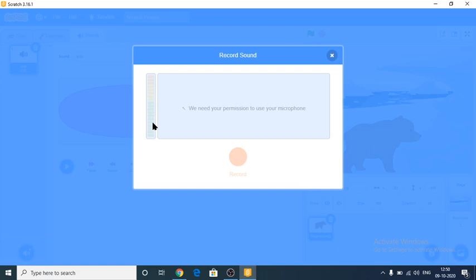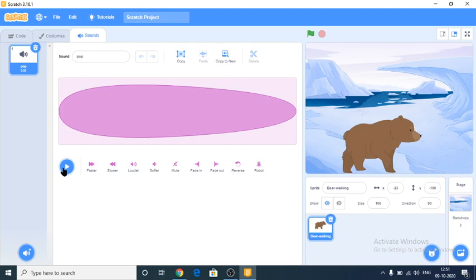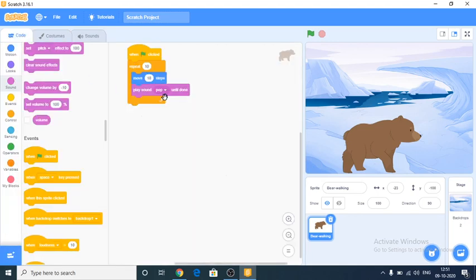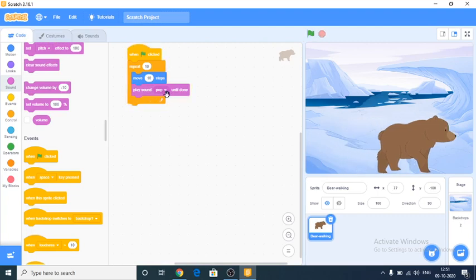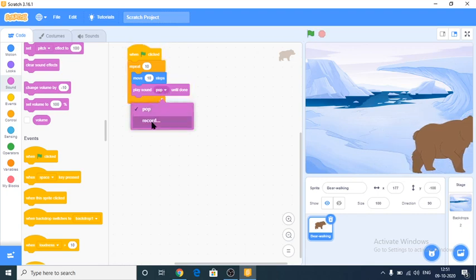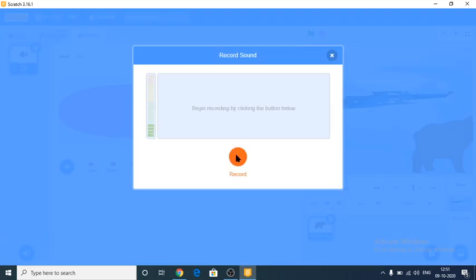If you don't want to give sound for this, I mean, if you don't like the sound that is given by default in Scratch, you can record also. See here, from this, just give record. After giving the record option, it will record our sound.